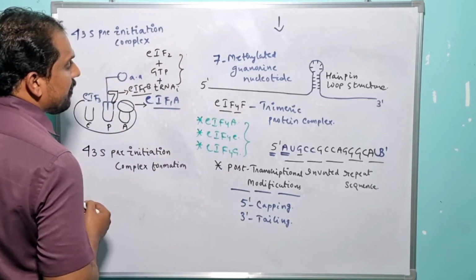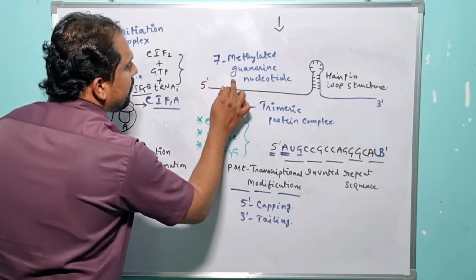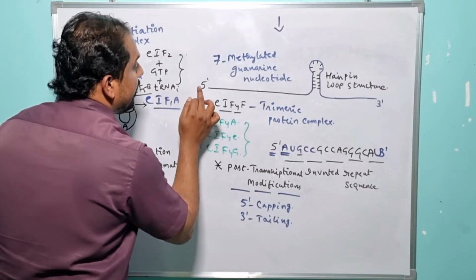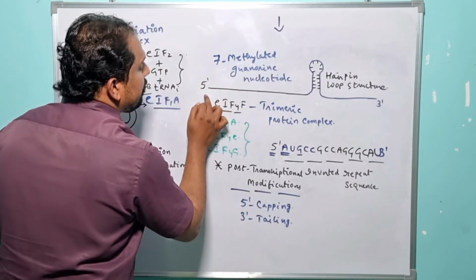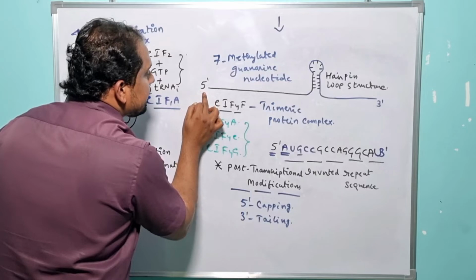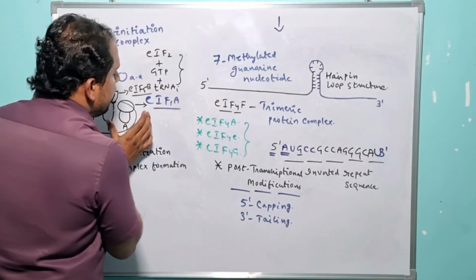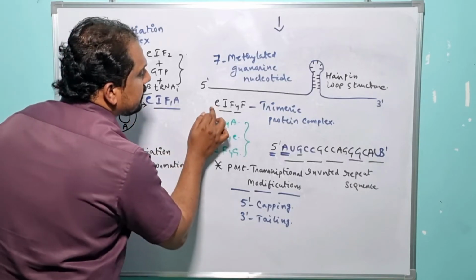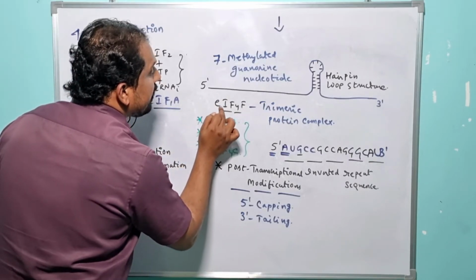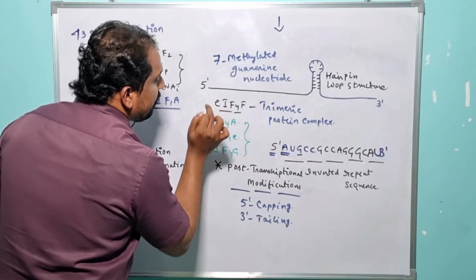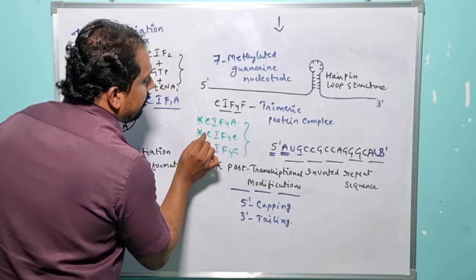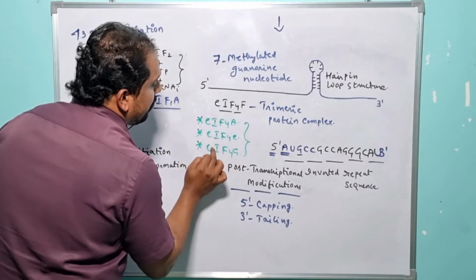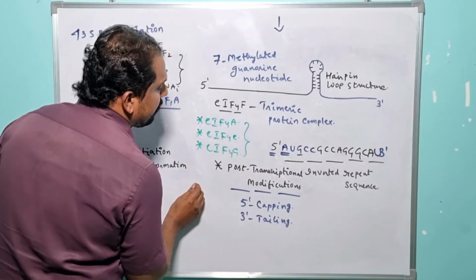So here, in order to recognize the 7-methylated guanosine nucleotide which is present at the extreme 5' end of the eukaryotic mRNA, the 43S pre-initiation complex takes the advantage of a specialized factor, and it is nothing but what? Eukaryotic initiation factor 4F. Under eukaryotic initiation factor 4F, there is a specialized subfactor, and it is nothing but what? Eukaryotic initiation factor 4E.